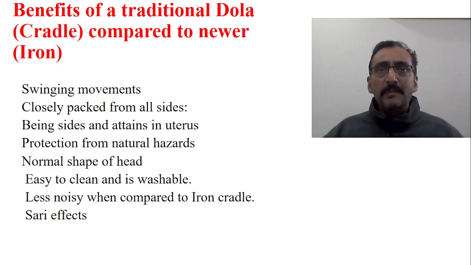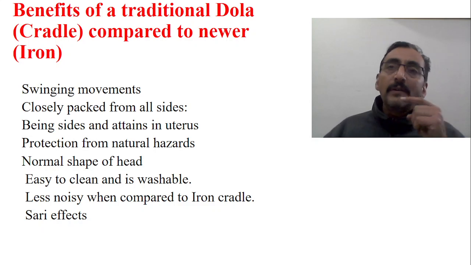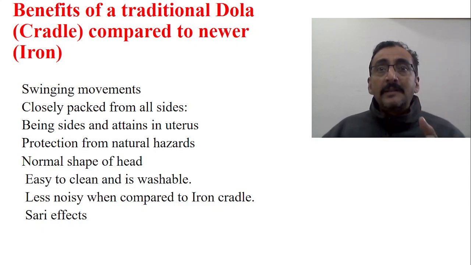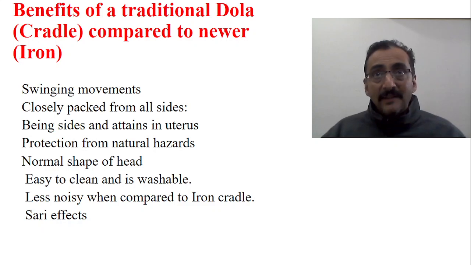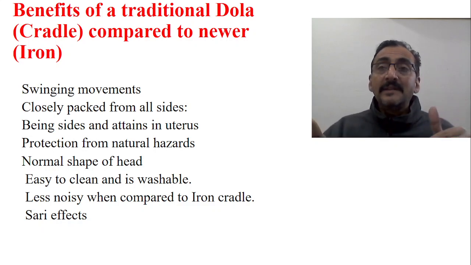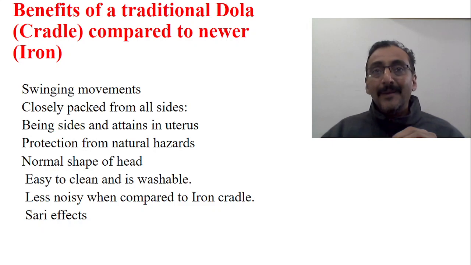That's very important, because the baby passes urine. See, one more benefit of this traditional dolly: in an iron dolly, if the baby passes urine, it will collect there itself, isn't it? Nowadays we put a diaper, which is not good. But in the traditional sari dolly, if the baby passes urine, it will just fall down and evaporate. See, these are the simple benefits. And at least the baby will not get wet, whereas when the baby passes urine in a diaper, it collects there only.